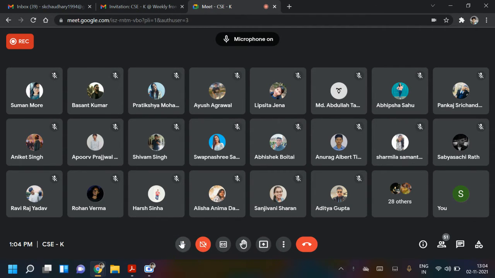Isan Raj. Lipsita Jena. Present, sir. Aditya Kumar Samal. Madhusmita Jena. Ayush Senapati. Madhumukhi. Pankaj Kumar. Present, sir. Sandeep Singh. Present, sir.